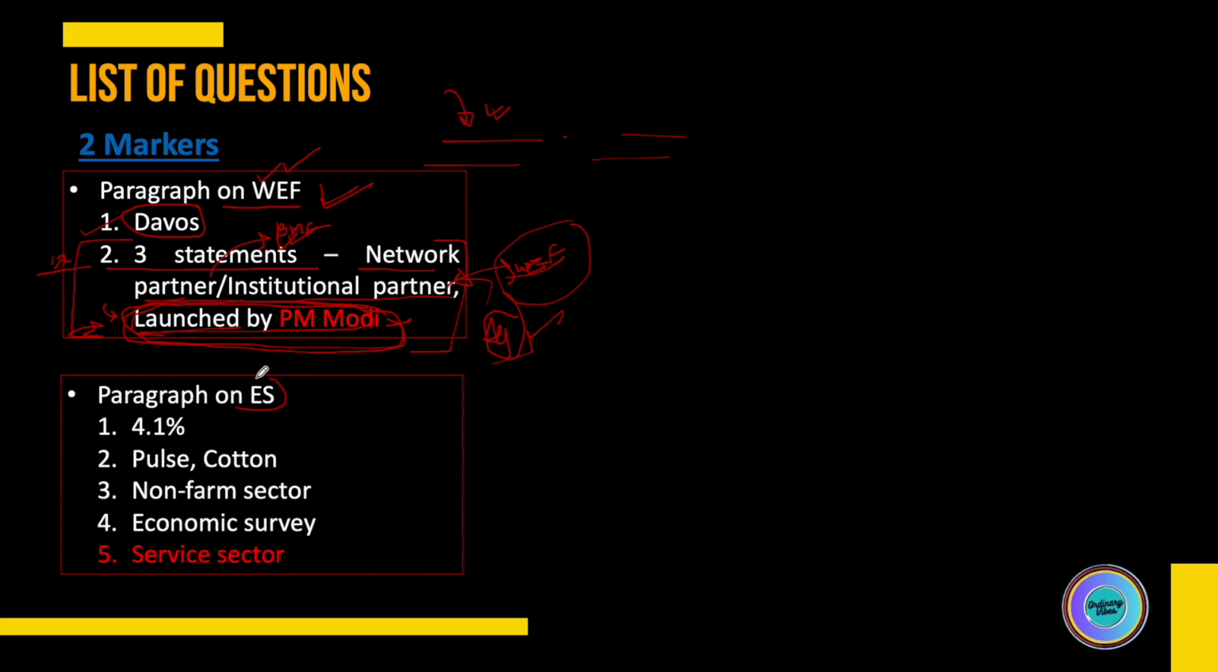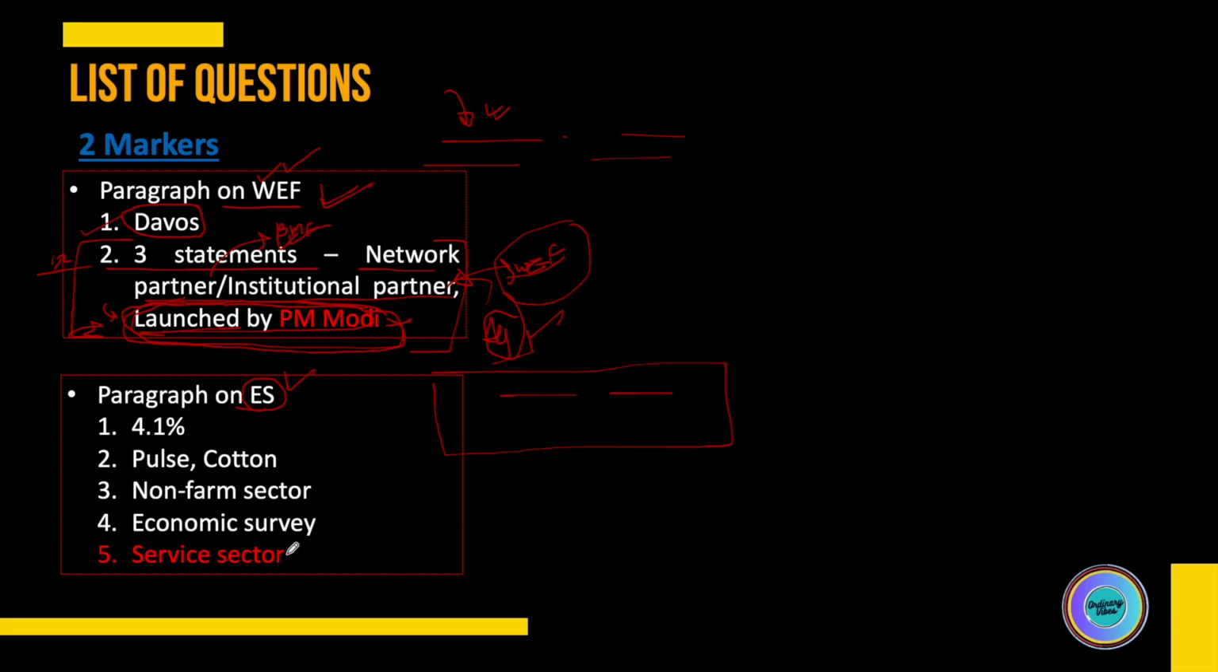Another paragraph was related to the economic survey. A paragraph was given in which it was stated that, according to the survey, India needs to create 78.5 lakh jobs by 2030. These were the contents of the paragraph.